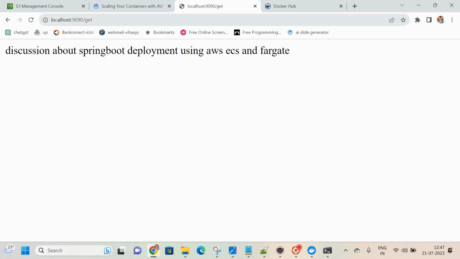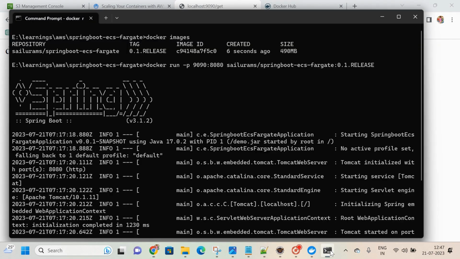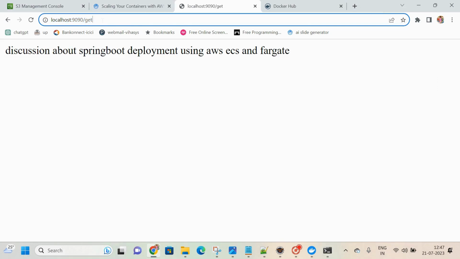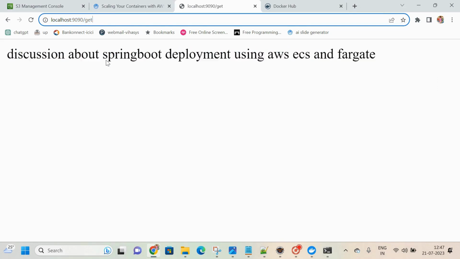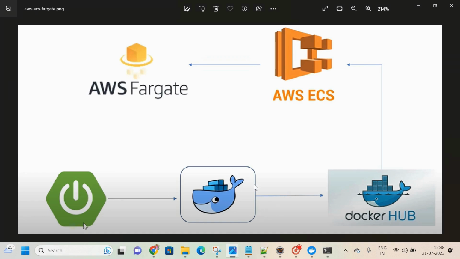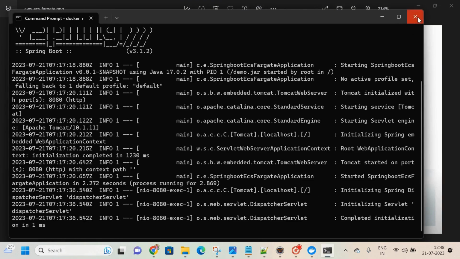I am not running this locally, I am running the same application in Docker itself. With the port number, we are just cross checking whether it is running or not. Since we are getting the response, this is how we can Dockerize the Spring Boot application. I hope it is clear. Just for cross checking purposes, I tested whether it is running in Docker. Once it is done, close this.